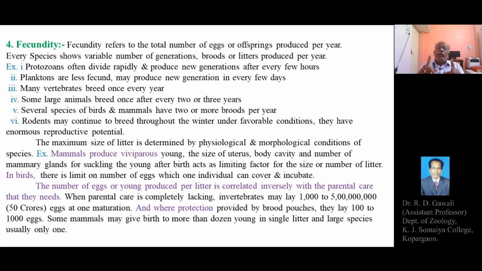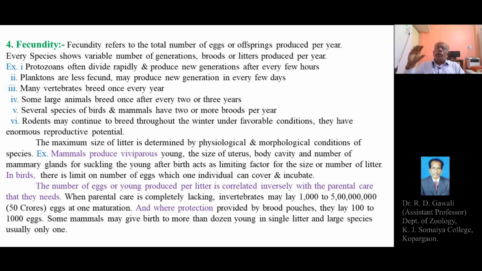A single broody hen, or a female hen, can incubate or cover only 2 or 3 dozen eggs at a time. So this is the limitation of the number of eggs which can be incubated by the broody hen, so as to provide the warmth to continue the embryonic development in the eggs in all of the birds.